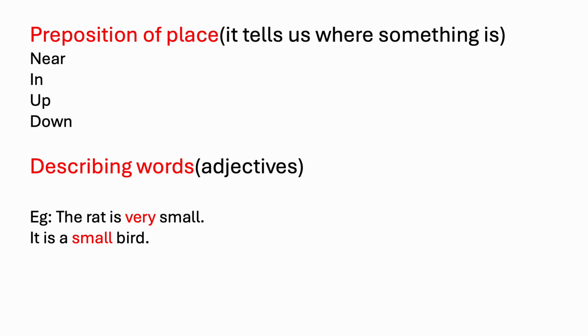Adjectives are words that are used to describe a noun. For example, the rat is very small. Here we use the word very to describe rat. The word rat is a noun. Then, it is a small bird. So here we use the adjective small to describe the bird. So we learned about preposition of place and adjectives.